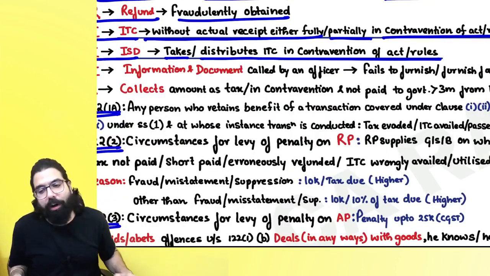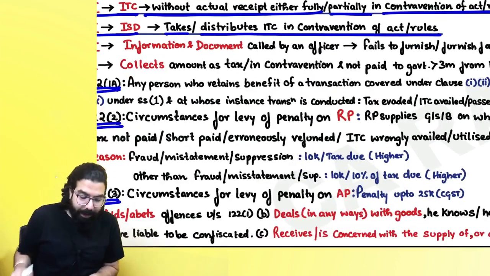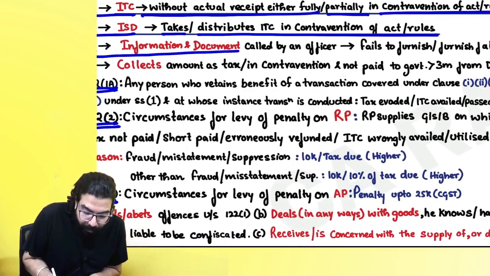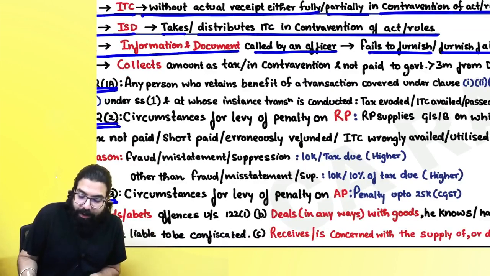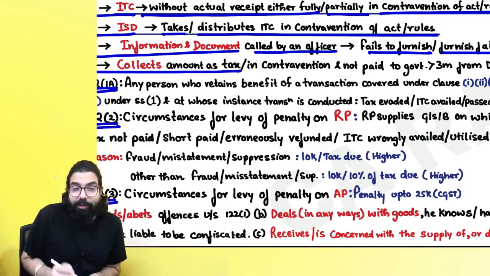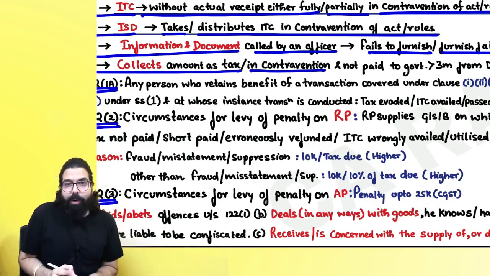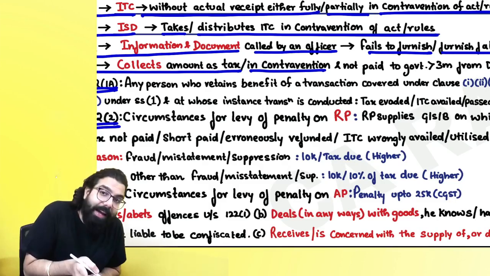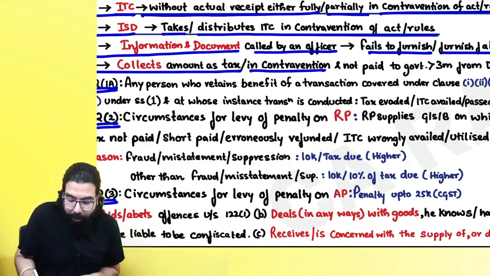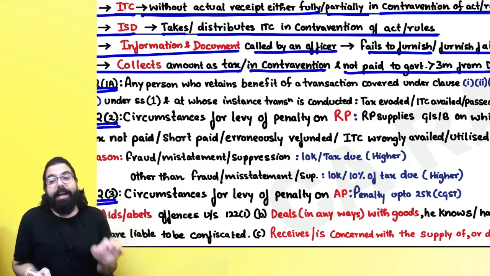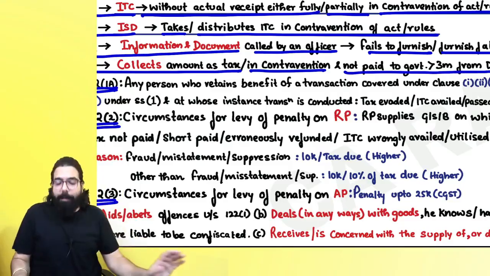If you go ahead and do contravention, then penalty will be imposed. If you fail to furnish information and documents which are called for by the officer, or you furnish false information. Collect amount as tax, or in contravention you have collected. Always remember one thing, if you have collected an amount as tax or in contravention, please pay it to the government. If you don't pay it within 3 months from due date, then you will be liable